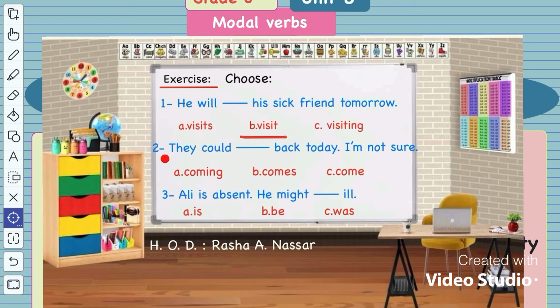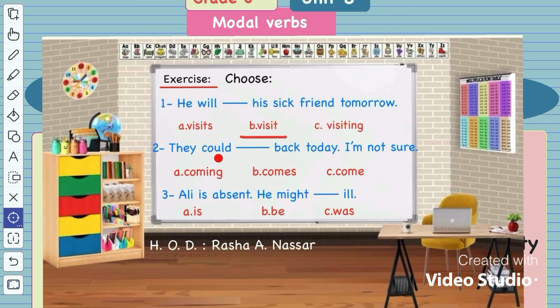Number 2, they could what back today? I am not sure. I use could because I am not sure. If I am sure, so I say they will. But I am not sure, so I will say they could. Okay, they could what coming or comes or come back today? I am not sure.